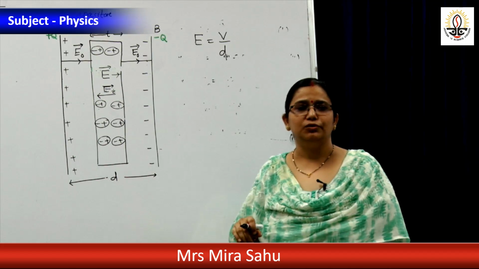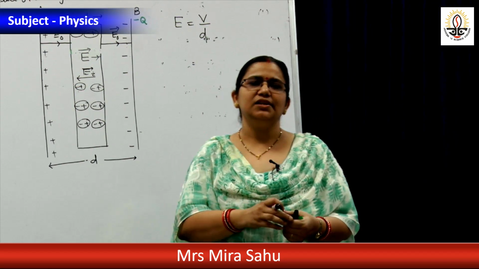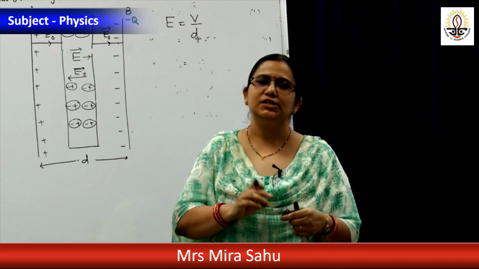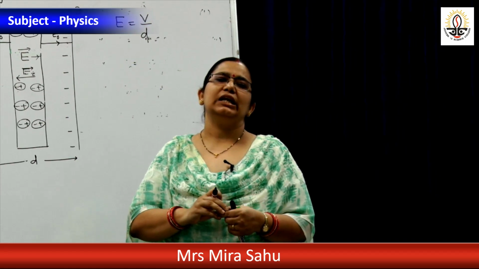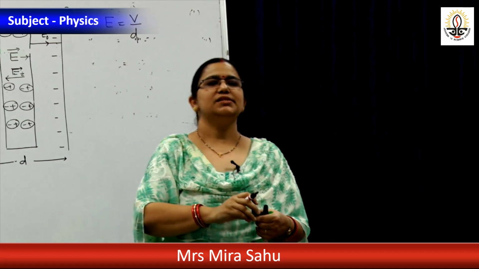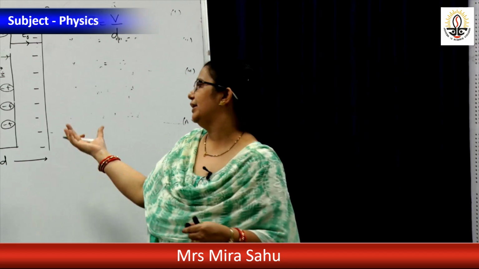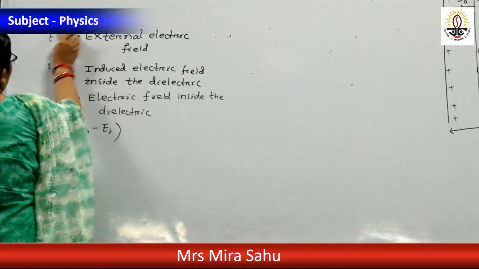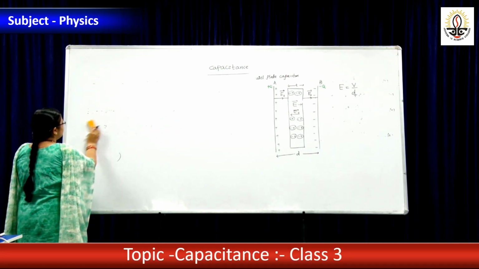If someone asks you, when a dielectric is present between the plates of a capacitor, why does capacitance increase? The main reason is that inside the dielectric, an electric field is induced and it opposes the outside electric field. That means the net electric field decreases. Electric field decreases, then potential decreases. When potential decreases, capacitance increases. That is the main cause. Now we will do the derivation. Clear? The main reason is the electric field decreases, hence capacitance will increase.